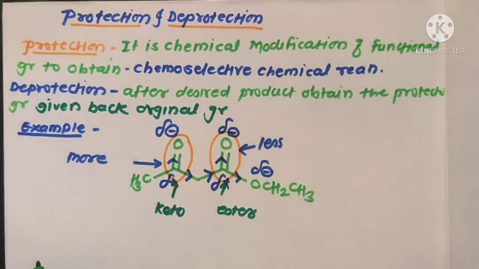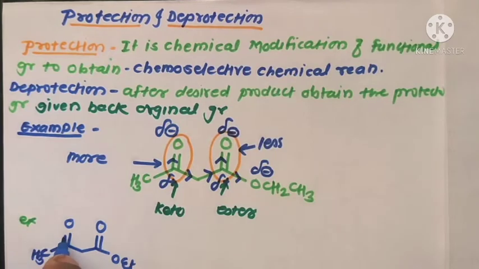These are the two different ways of synthesis. The first one is without protecting functional groups. Now the example, ethyl acetoacetate, CH3 C=O CH2 C=O OEt, that is ethyl acetoacetate.